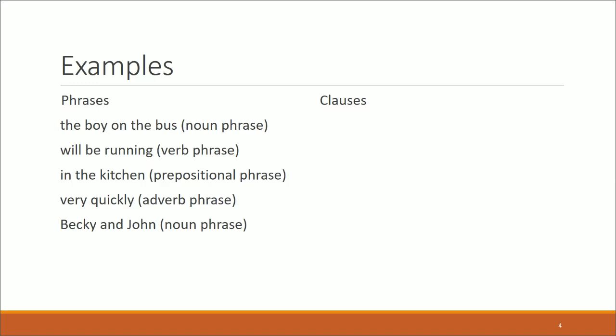We have our prepositional phrase starting with the preposition in and the kitchen. So in the kitchen, and adverb phrase built off of the adverb quickly. And very describes quickly. And we have a noun phrase which has Becky, John, connected by the coordinating conjunction and.